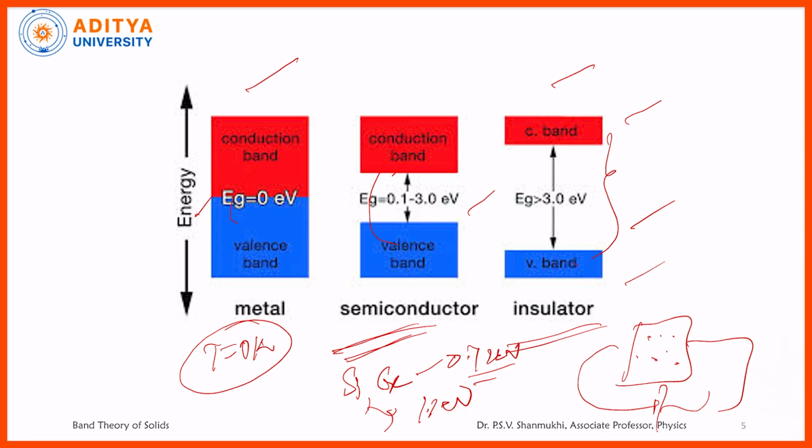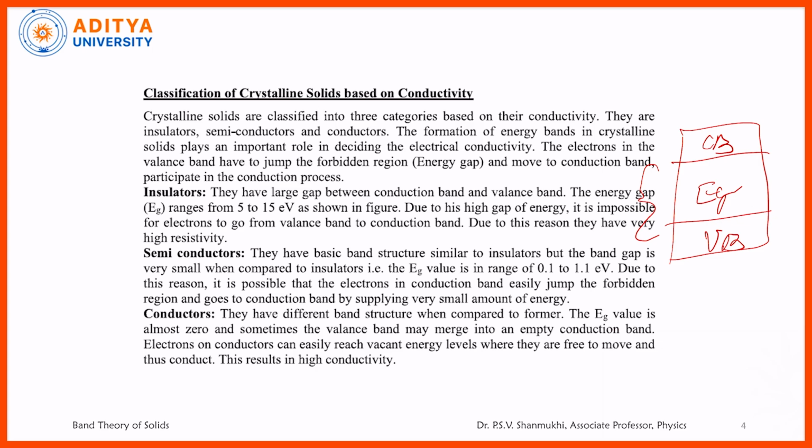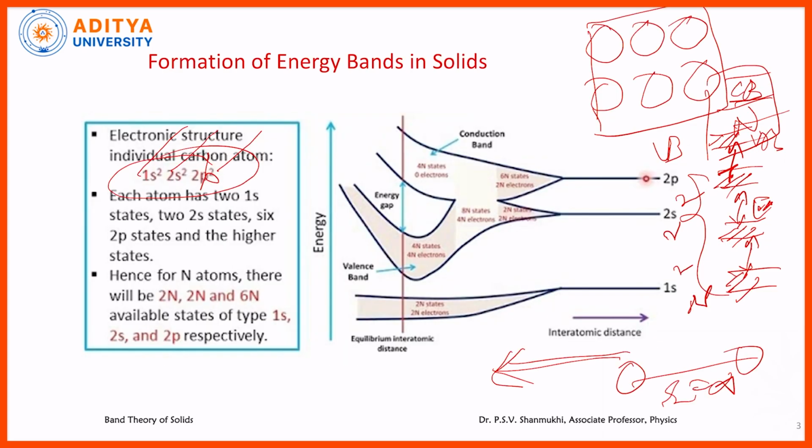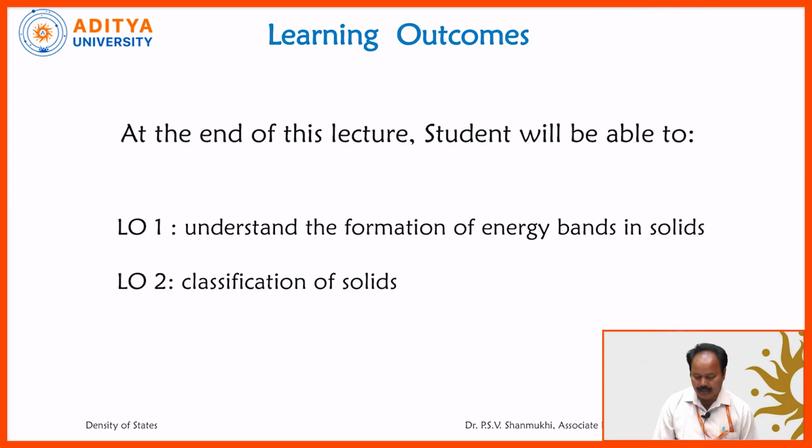So, based on the energy gap, solids are classified into three categories: conductors, semiconductors and insulators. If the energy gap is equal to 0, such solids are said to be conductors. If the energy gap is less than 3 electron volts, then it is said to be a semiconductor. If the energy gap is more than 3 electron volts, then it is said to be an insulator. In that way, solids are classified into three categories based on the energy gap. This energy gap, or the energy bands, are explained based on the formation of energy bands in solids.